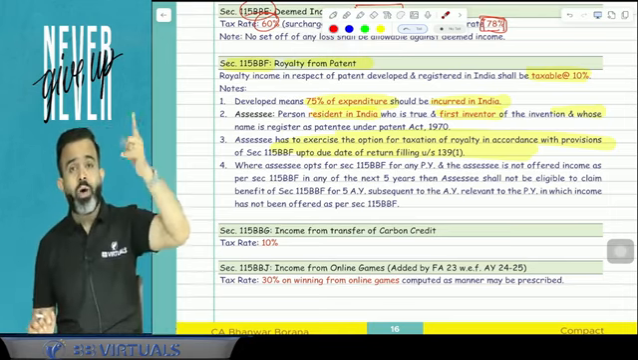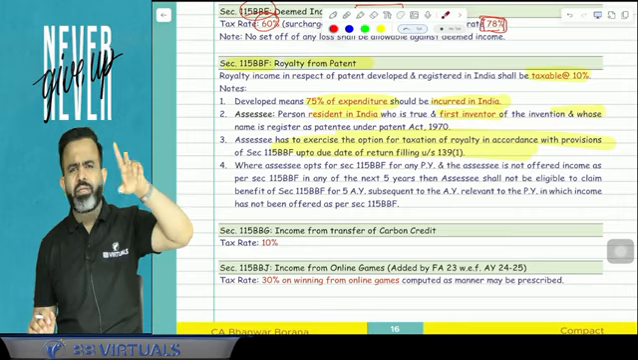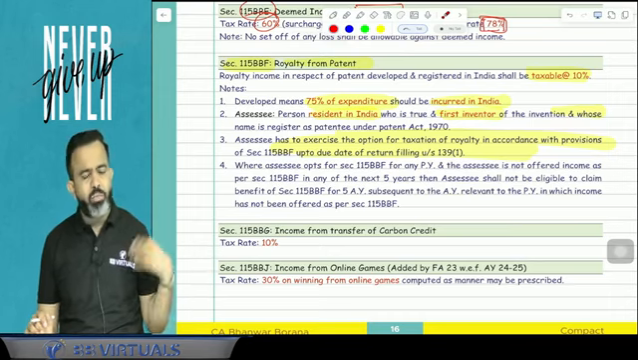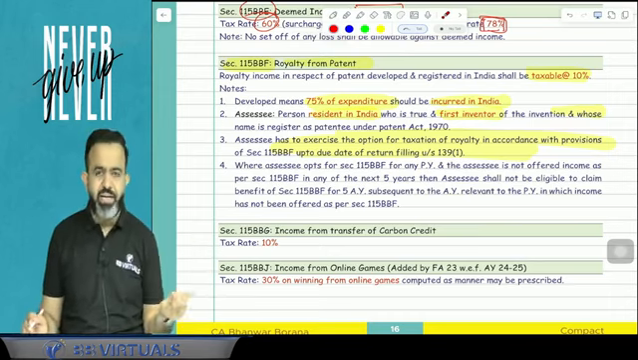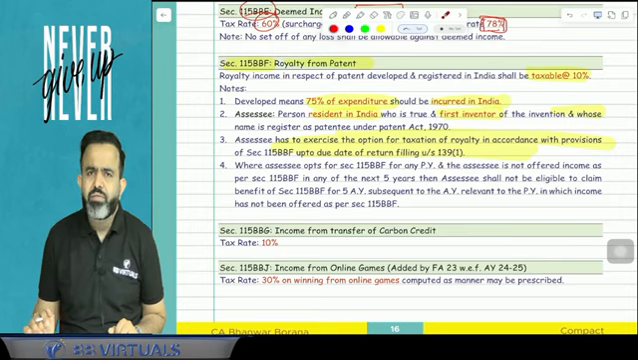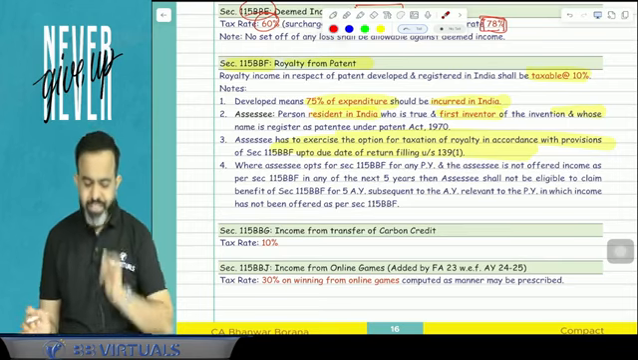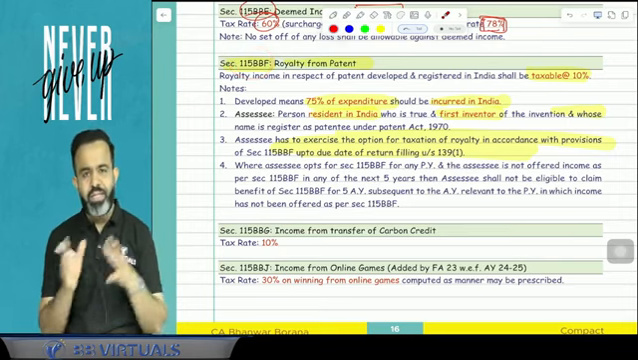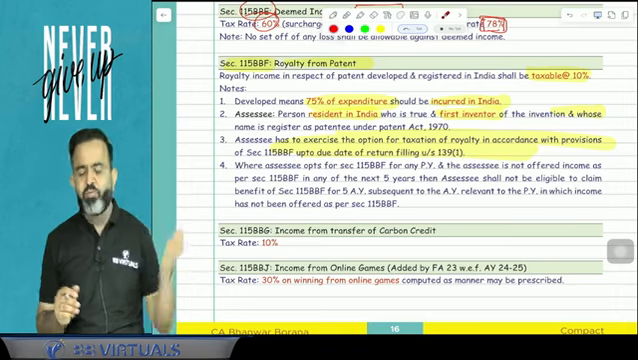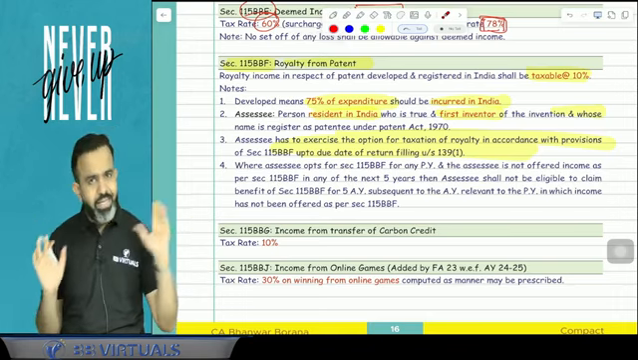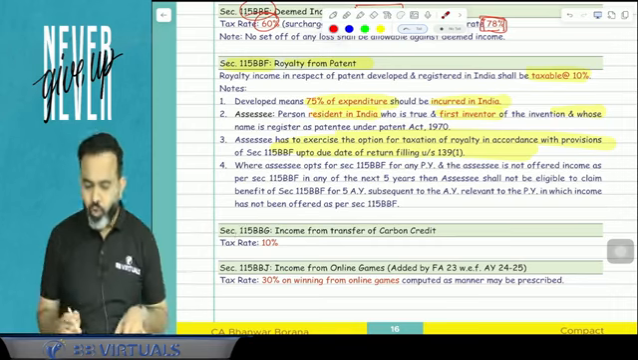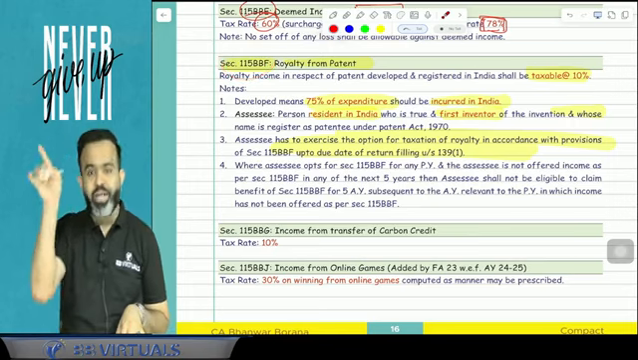So 80QQB and 80RRB deduction is not available. 80RRB deduction is normally available, but guys, on a patent, when you are opting for this particular section, then 80RRB is not available. But there is one system: suppose you opted for this particular section 115BBF for 1 year, then for the next 5 years also you have to follow this section. And in the next 5 years, if you fail to follow this section in any year, then in the violation year and in the next 5 years, you are not eligible to opt for this particular section. It is like 44AD.